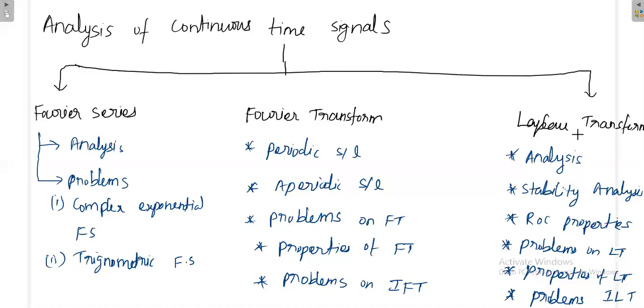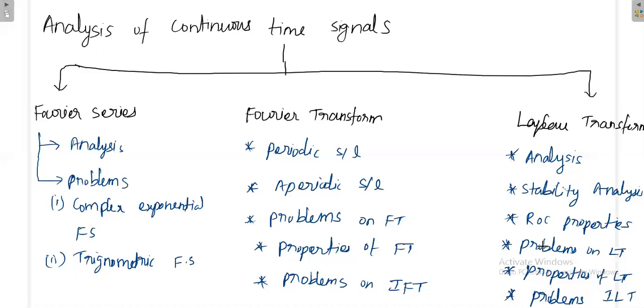Then for Laplace transform, there is the stability analysis. Whenever the system equation is given, in terms of S domain we can easily analyze whether the given system is stable or not. And also we will study the region of convergence. Under what region the system will be stable, that is the region of convergence, ROC.